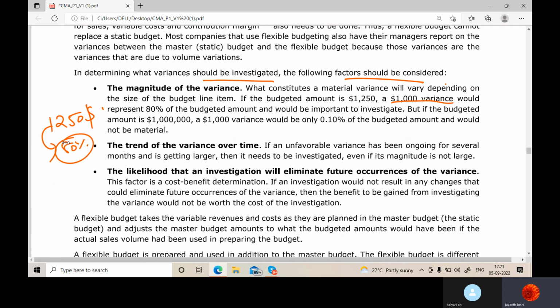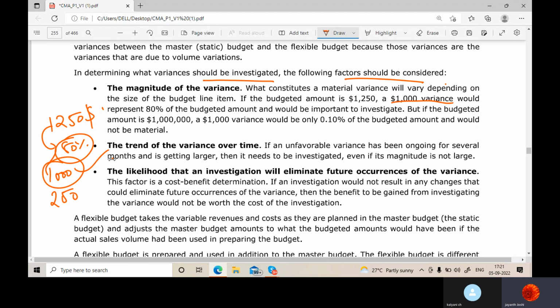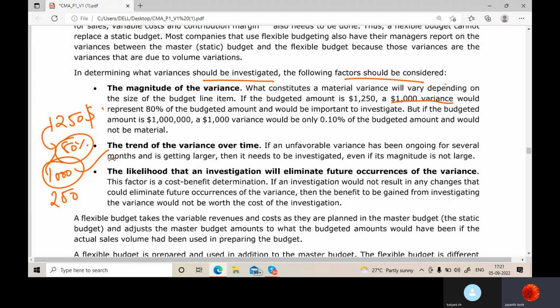Madam, like we budgeted that something should be 1250. Of that, some difference of 250 or 150 is fine. But there's a difference of this much. That means 1250 you estimated, 250 is what you got. So how much is the variance? 1000. That's a very crucial thing to be assessed, and that is a worrisome thing. Correct? We need to worry about that. Why has that much difference been created?